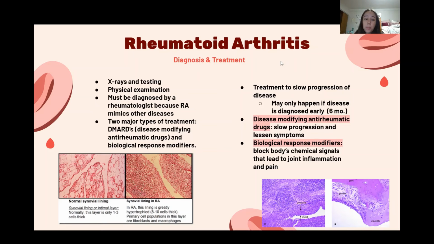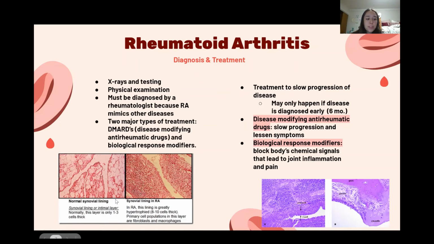One of the most commonly used biological response modifiers is abatacept, and that's usually taken with methotrexate alongside it. And then also, usually patients are given anti-inflammatory drugs to lessen the pain that is caused by the disease, just to help manage the pain.